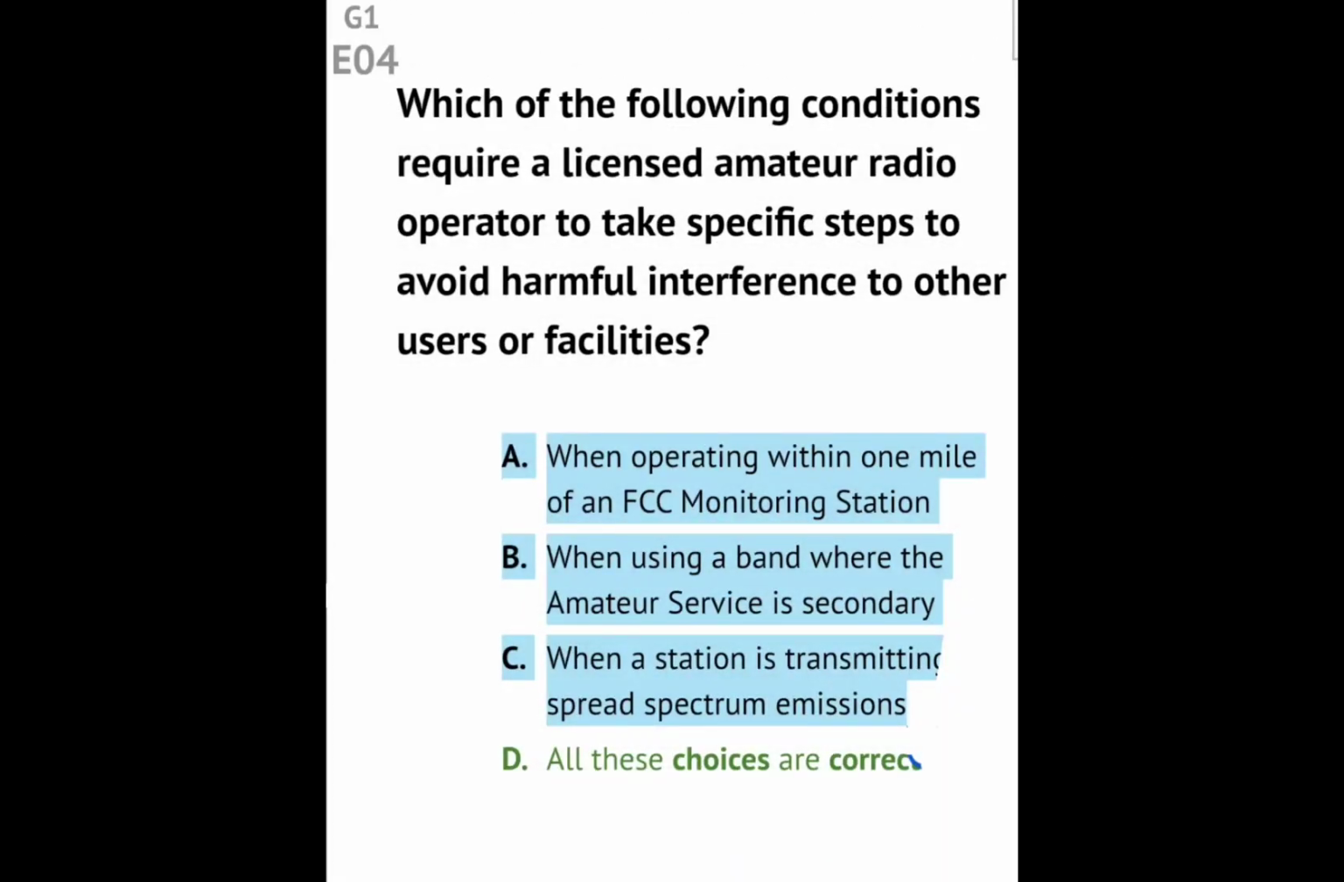Question G1E04. Which of the following conditions require a licensed amateur radio operator to take specific steps to avoid harmful interference to other users or facilities? Answer: all these choices are correct. When operating within 1 mile of an FCC monitoring station, when using a band where the amateur service is secondary, when a station is transmitting spread spectrum emissions.